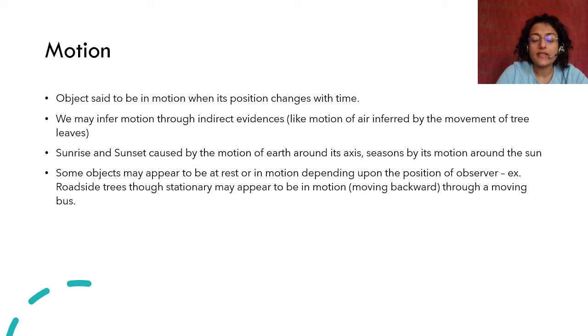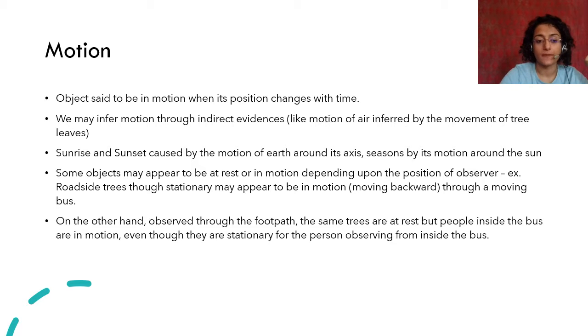The roadside trees, if you are sitting in a car or a bus or a train, this is an example, if you are in a train, you will see that everything is moving backwards, but it is not that everything is moving backwards and you are stationary. That is what it seems like, but that is not the case. The fact is that you are moving forward and everything else that is at rest seems to be moving backward, right? So this is relative motion.